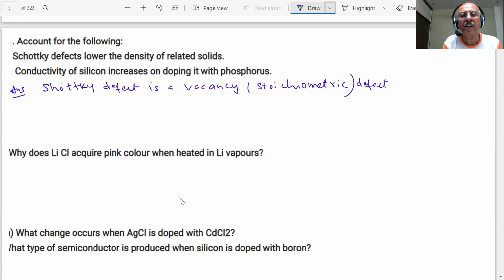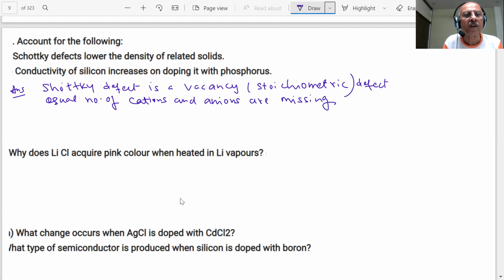See, I'm trying to explain each and every word so that anything could be there. Equal numbers of cations and anions are missing. Therefore, it lowers the density of the solid. Clear? Yes, sir.